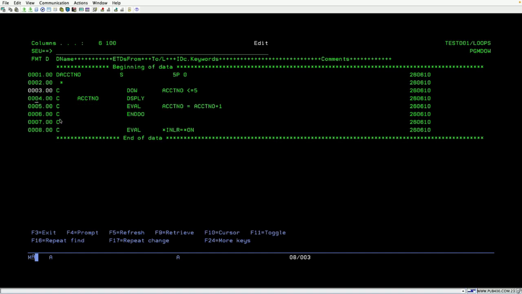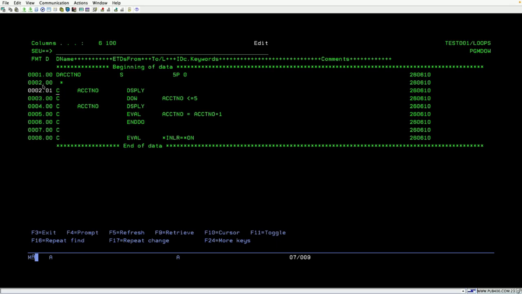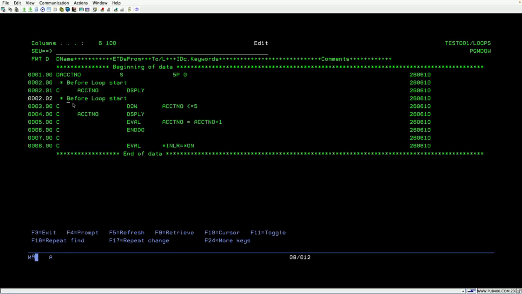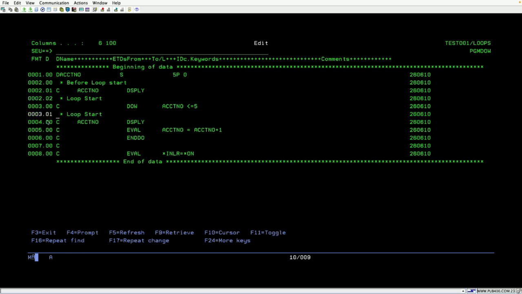Sorry, if you want to move a statement, I've written the statement, I want to copy it and paste it after line 2. You can see, and you can press enter. Okay, this is the display. So here I mentioned 'before loop start', I just explicitly mentioned it to understand. So I copy it here and paste it after here. So here 'loop start', I can mention it, enter. And display is copied for better understanding, here 'loop continue', so that when you call it you can understand better. Okay, loop continue, this one. So loop start is this one.